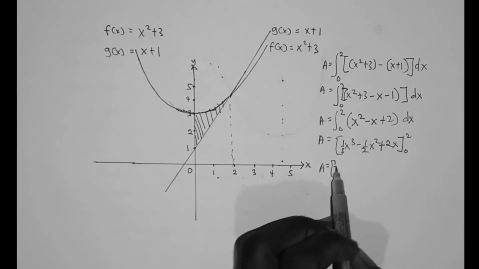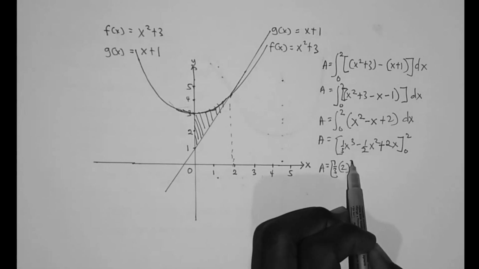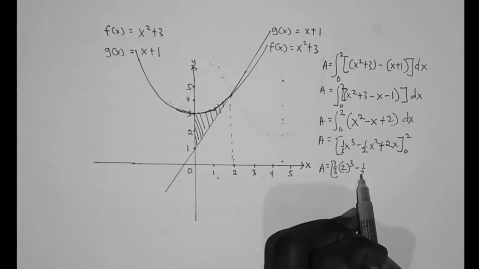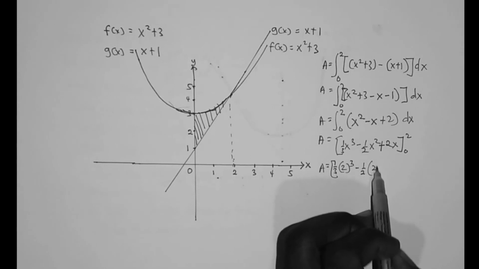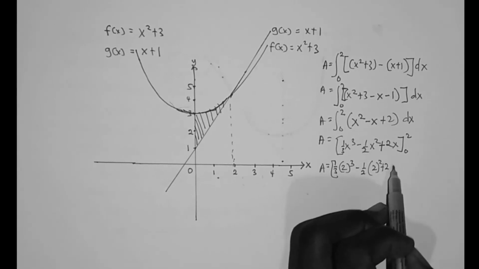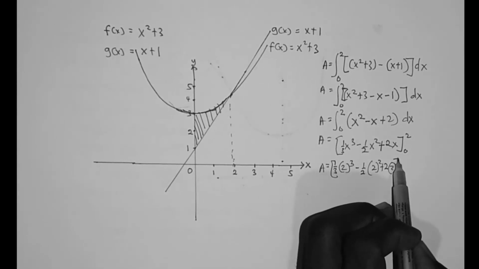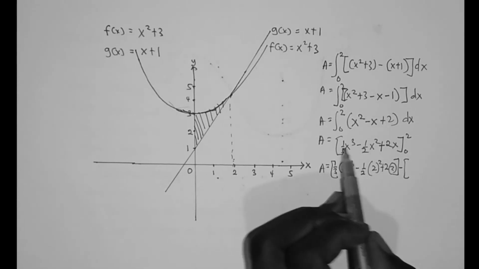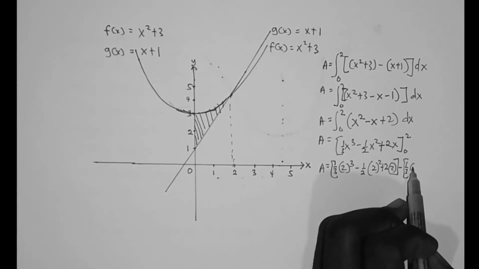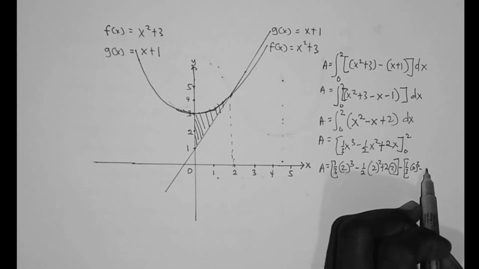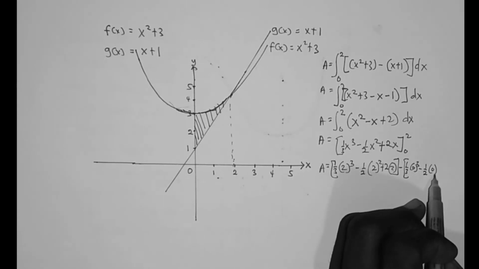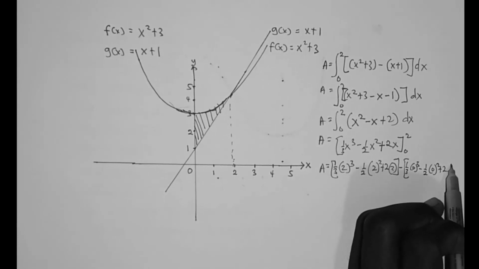The upper limit becomes 1 over 3 times 2 cubed minus 1 over 2 times 2 squared plus 2 times 2 in one bracket, minus 1 over 3 times 0 cubed minus 1 over 2 times 0 squared plus 2 times 0.